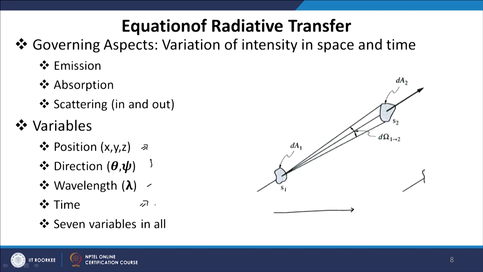So, consider the intensity at two locations, let us say S1 and S2. The distance between S1 and S2 may be of the order of meters. For typical combustion applications, it may be of the order of kilometers if you are talking about atmospheric sciences. Then there is the time required for radiation to reach from S1 to S2, but there are certain applications, as we will see, where time may be an important parameter, especially lasers of femtoseconds and nanoseconds, where transient radiation modeling may be of importance.